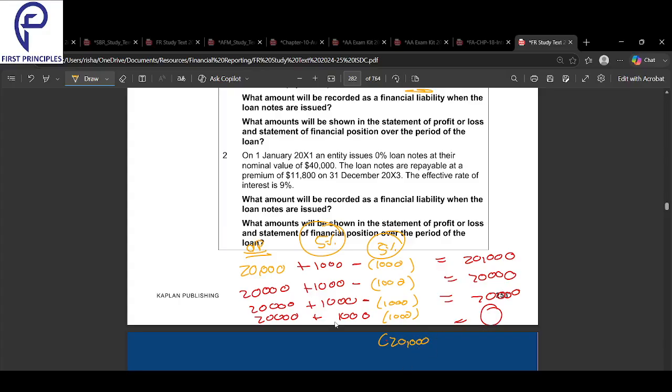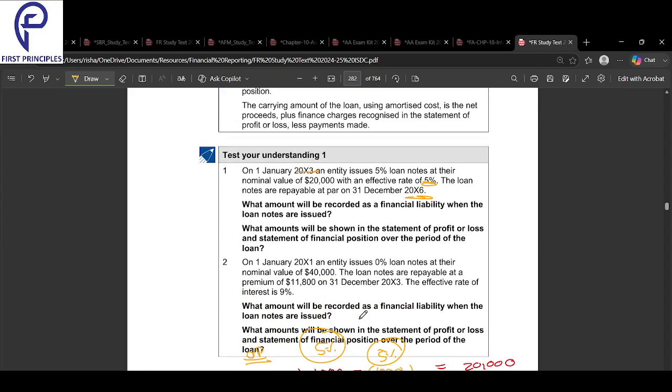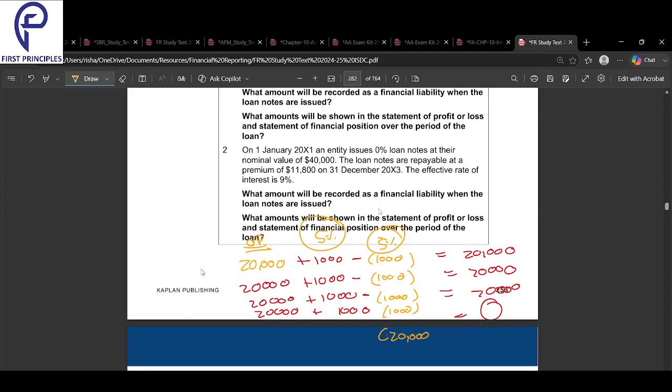If I paid it at the end of the 4th year. Repayable on 31st December 2006. This is 2003, 2004, 2005, 2006. This is the start of the year, January. This is the end of the year, December. Clear? Okay. So I'm paying 20K also at the end of the year.